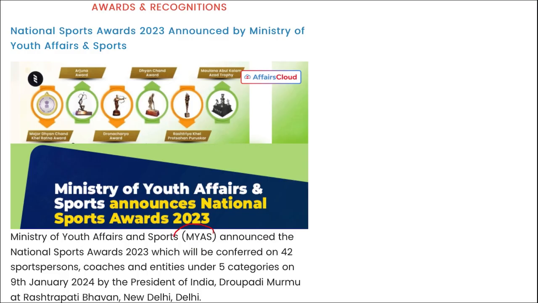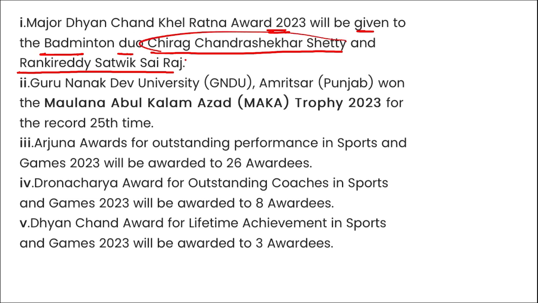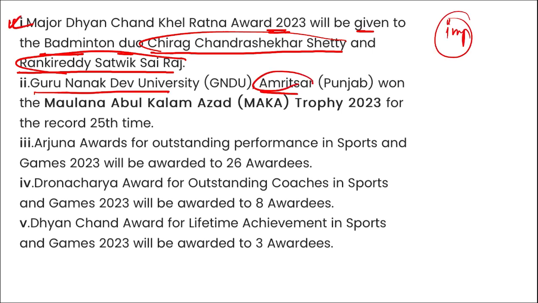Here you can see the Ministry of Youth Affairs and Sports announced the National Sports Awards, which will be conferred to 42 sportspersons, coaches and entities under 5 categories on 9th of January 2024 by the President of India Draupadi Murmu ma'am at Rashtrapati Bhavan. Remember, the Major Dhyan Chand Khel Ratna Award 2023 will be given to the badminton duo Chirag Chandrasekhar Shetty and Satwiksairaj Rankireddy. So they both will be awarded the Major Dhyan Chand Khel Ratna Award. First thing, take a note of it. Second, Guru Nanak Dev University of Amritsar has won the Maulana Abul Kalam Azad 2023 trophy, and it is for the record 25th time.